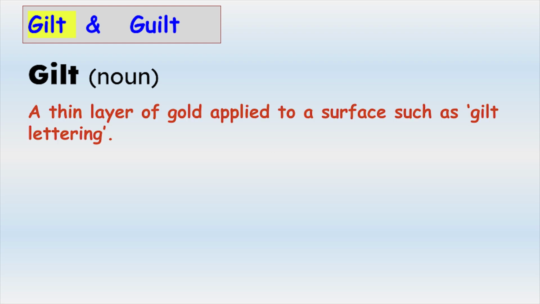Gilt, spelled G-I-L-T, is a noun and it means a thin layer of gold applied to a surface such as gilt lettering. Here are some examples in sentences.